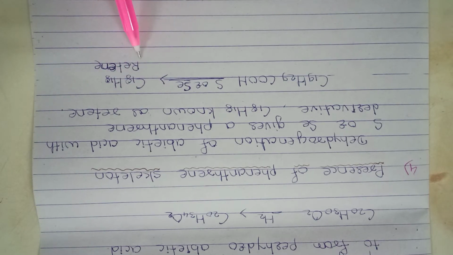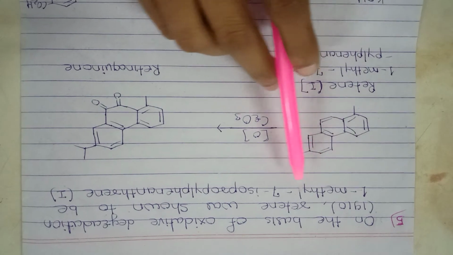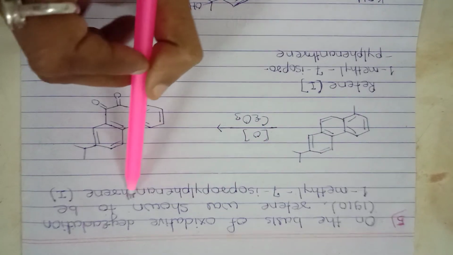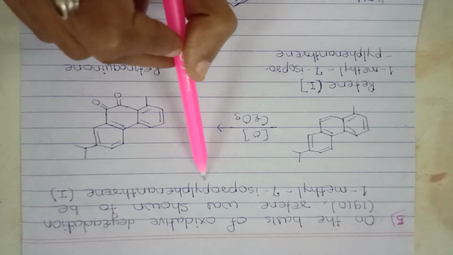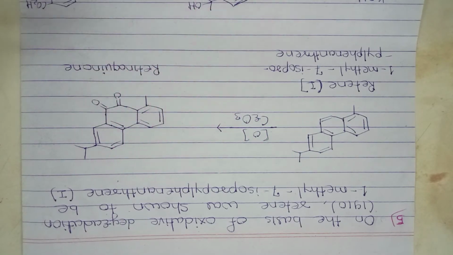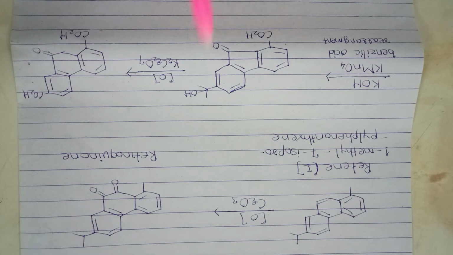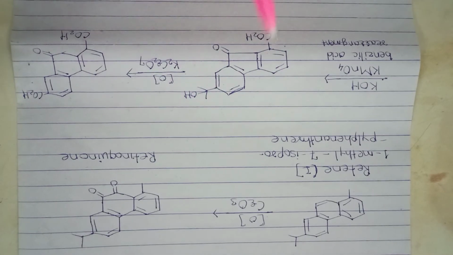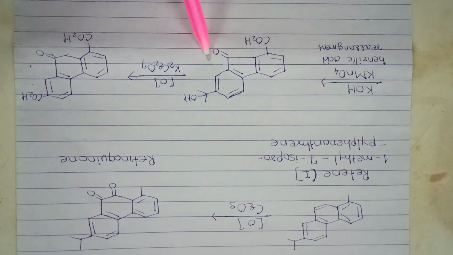On the basis of oxidative degradation in 1910, retene was shown to be 1-methyl-7-isopropyl phenanthrene. The structure of retene is proved by the oxidative degradation sequence.